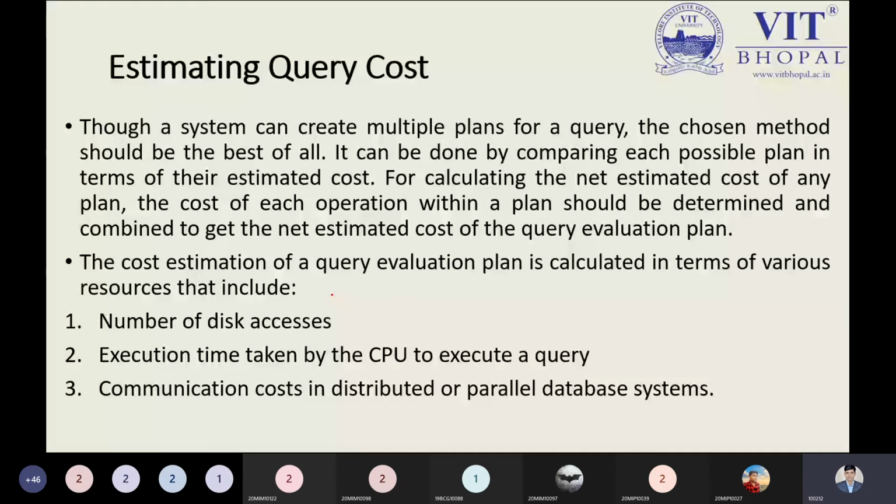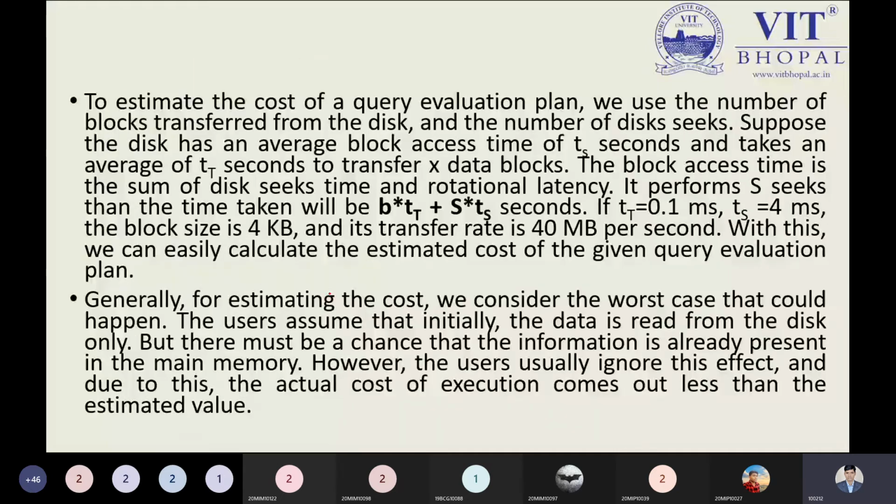Because the disk plays an important role, with the disk data is stored permanently. So the number of disk seeks is basically time. Seek time means when we are searching for the information on the disk. So, the number of disk seeks. Suppose the disk has an average block access time t. This is a point we have to keep in mind. t is our average block access time in seconds.